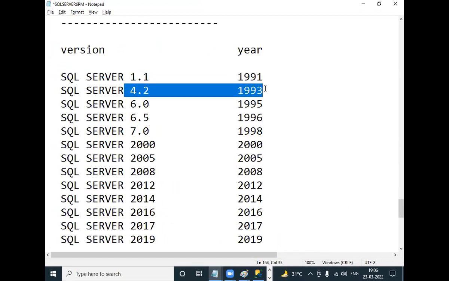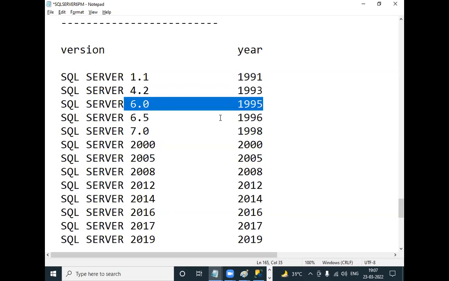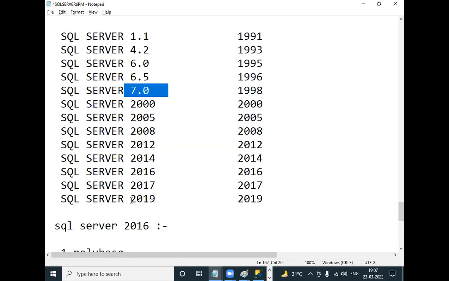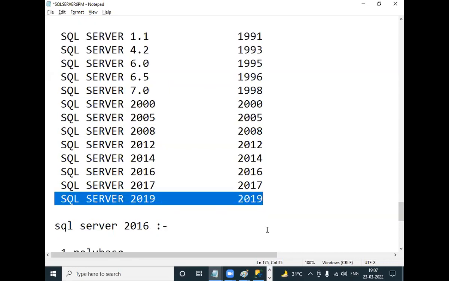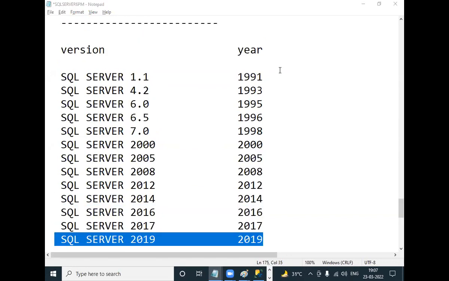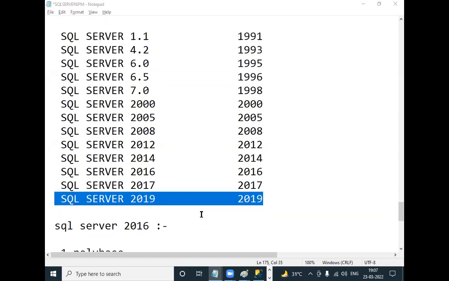Version 4.2 was released in 93. I think you were not born. Okay. Then 6 in 95, then 7 in 2000. The latest is 2019, SQL Server 2019. So these are the versions plus the year in which each version was released.